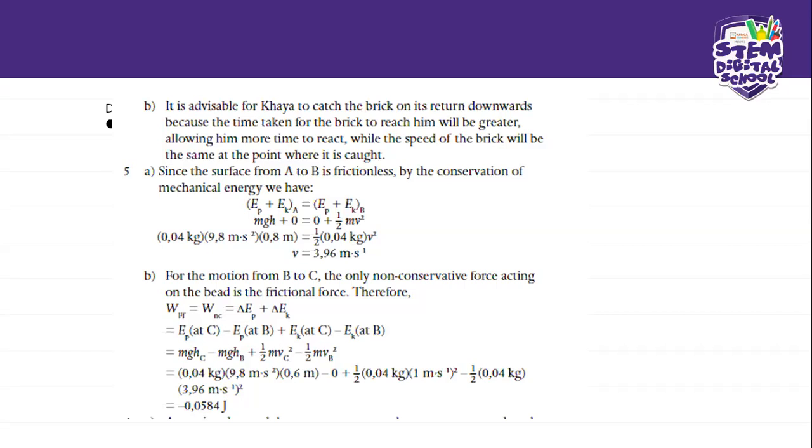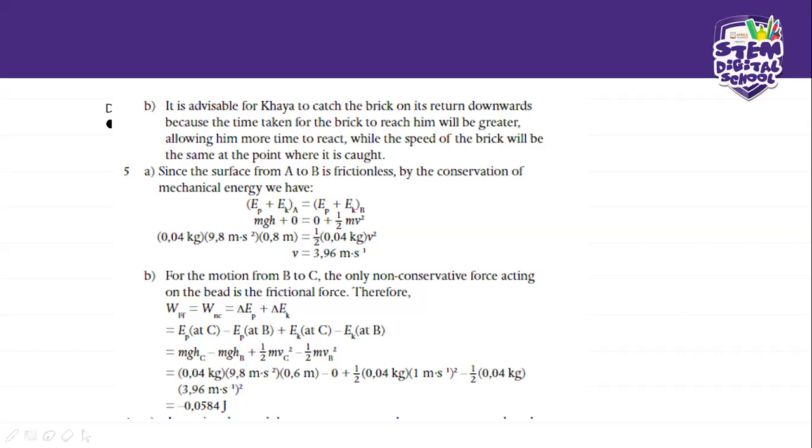So for the motion from B to C, the only non-conservative force acting on the ball is the frictional force. Therefore, we've got work equals change in potential energy plus change in kinetic energy. So we're going to manipulate them. This is potential energy plus kinetic energy at C minus the kinetic energy at B. Okay, so you see these two are the change in K and these two are the change in P. So now we put our mgh's there and our half mv squared there, right?